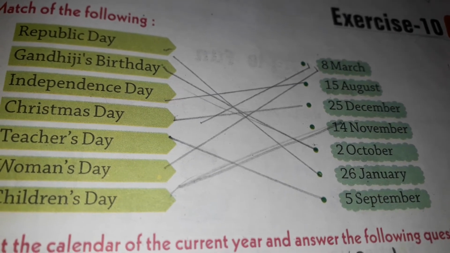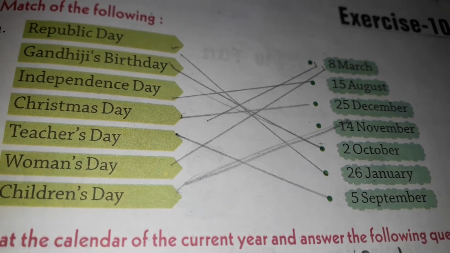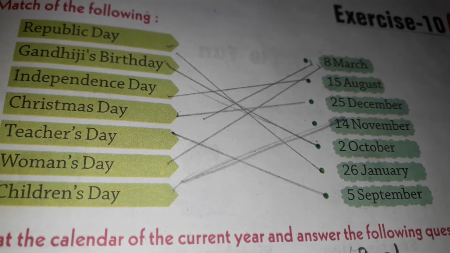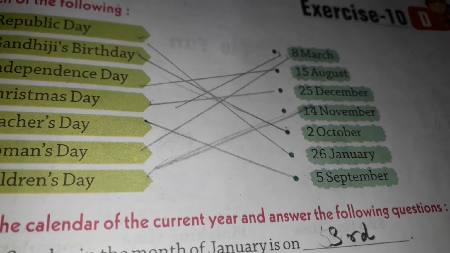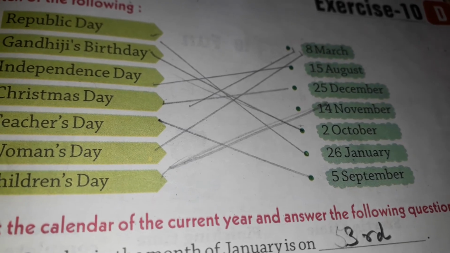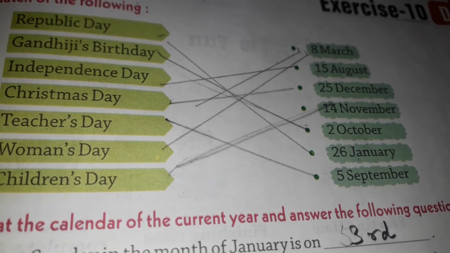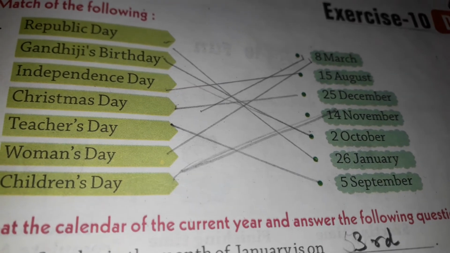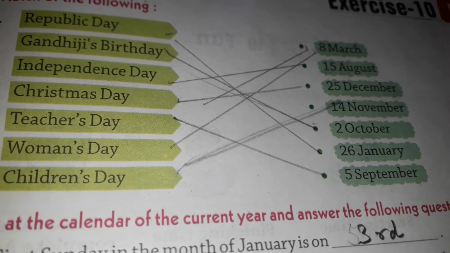Next is Gandhiji's birthday. Gandhiji was the father of the nation. We call him father of the nation or Bapu, and his birthday is on 2nd of October. Independence Day. You all know that India got independence on 15th August 1947. So Independence Day is observed as a national holiday or national festival on 15th August. Christmas. You know, 2 days before it was Christmas. So when is Christmas? Christmas is on 25th of December. It is the birth of Jesus Christ.